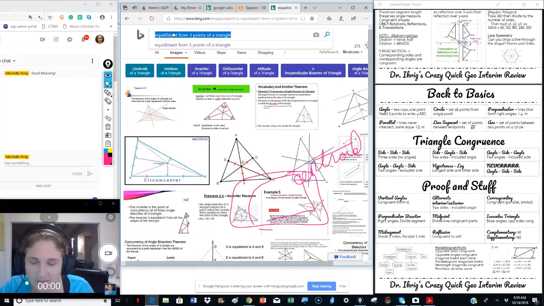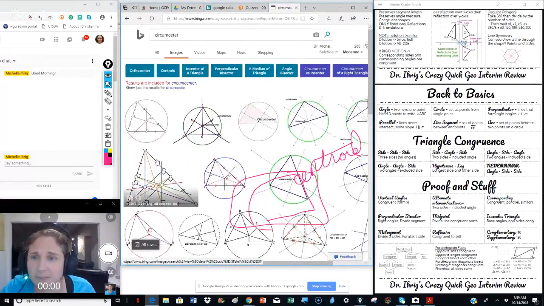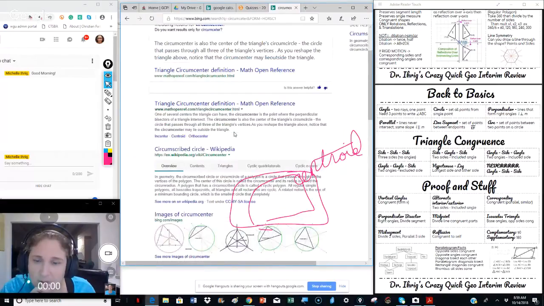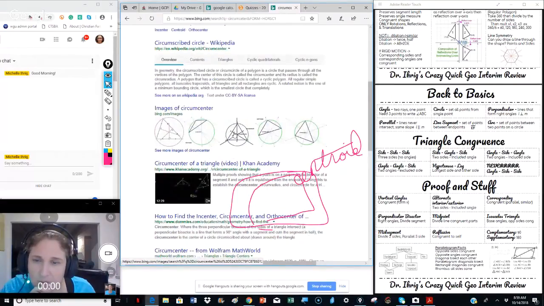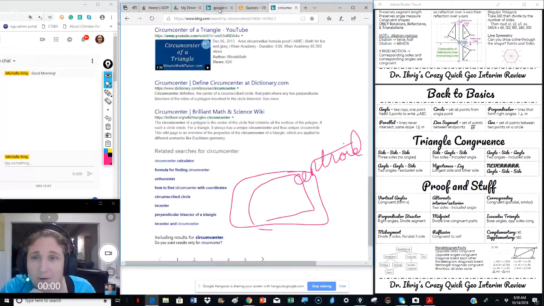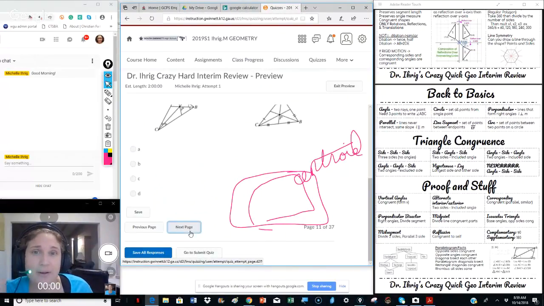Let's look up circumcenter. I don't think I taught you this one, which is surprising that I put it up here without teaching it to you. So that's why I want to double check. Circumcenter is the center of the circle that passes through all three vertices of a triangle. I'm pretty sure I picked the wrong question, so you are going to be putting centroid because that's the one I showed you in class, but that is actually not the correct one. It's actually the circumcenter. So I own that mistake, and in growth mindset, it's totally okay. I'm not worried about that question.